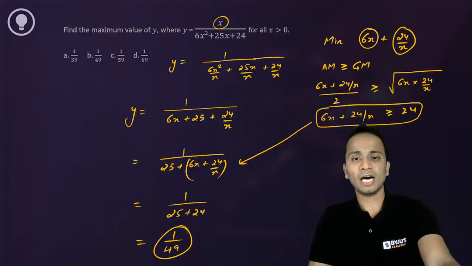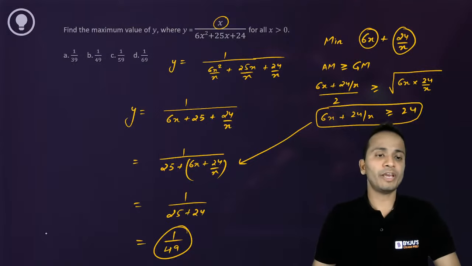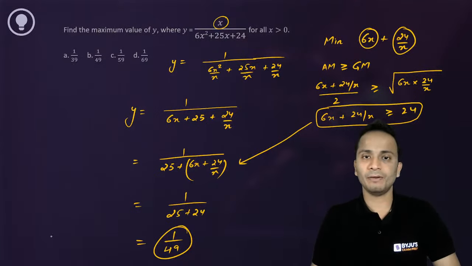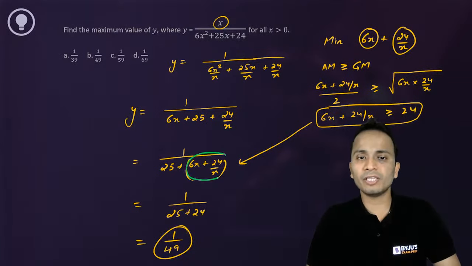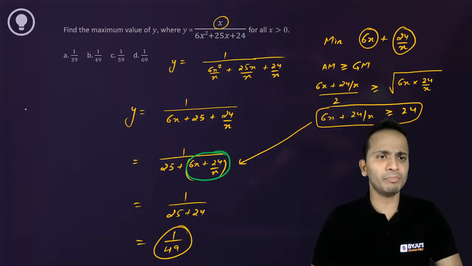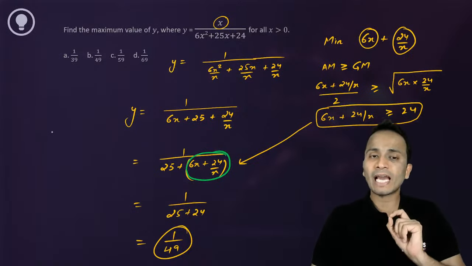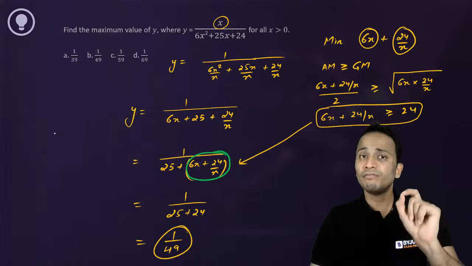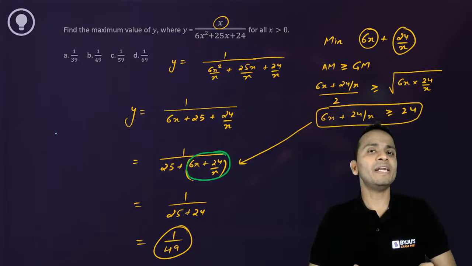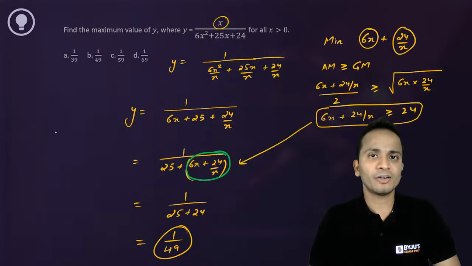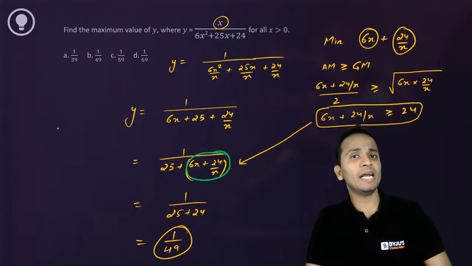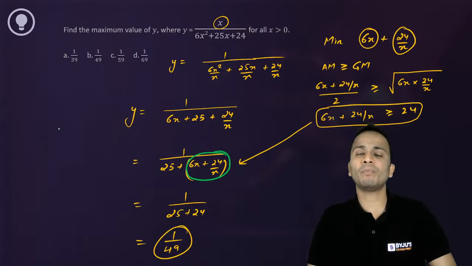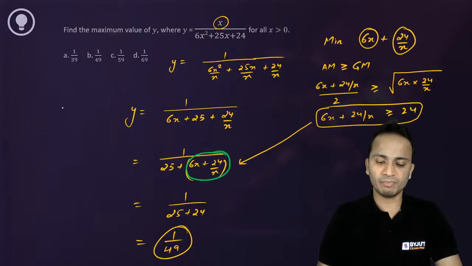Okay, now Harsha, how to get an idea of AM and GM here? If you look at this type of expression, remember here, if you calculate the geometric mean, the value of geometric mean will be independent of the value of x, right? So from here, you can get an idea that you will have to apply the AM, GM concept.